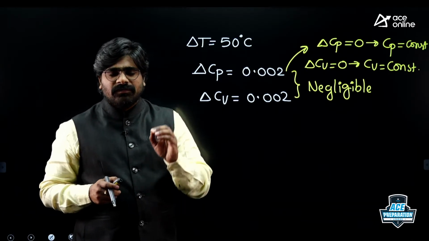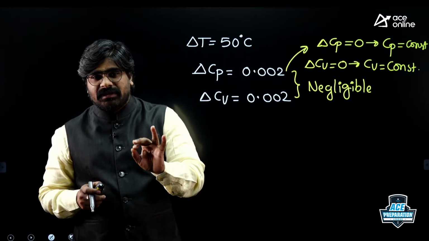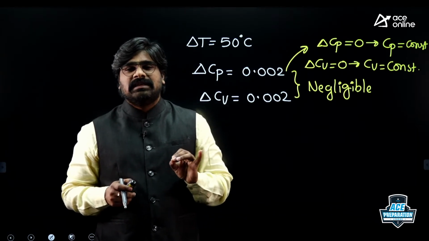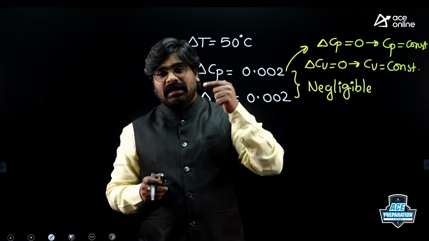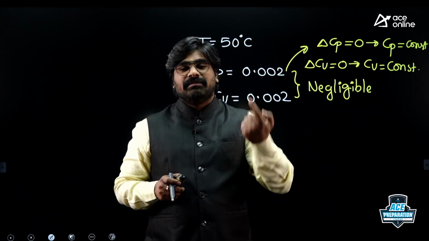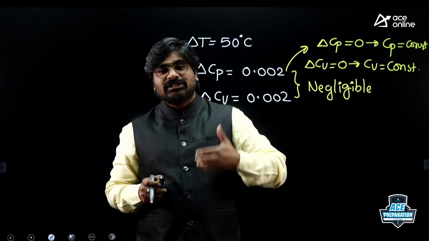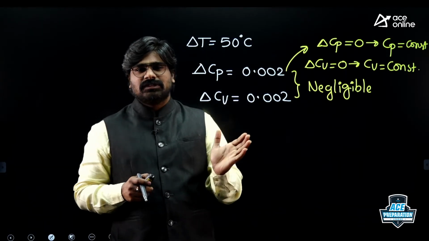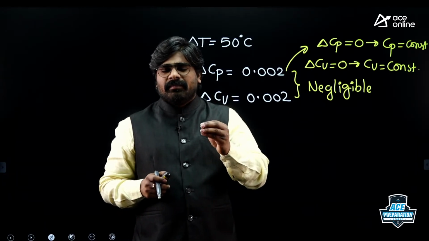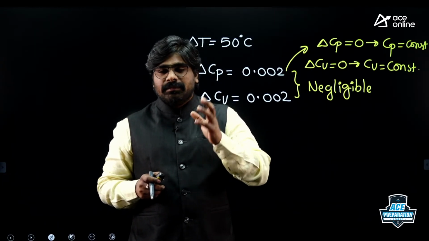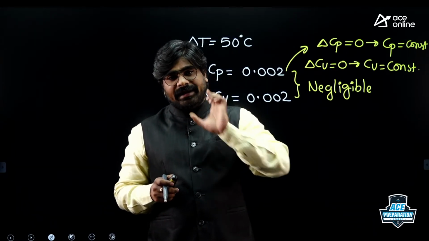So we have seen what a working fluid is, examples of working fluids, the difference between gas and vapor, what an ideal gas is, and from the kinetic theory of gases I have given some points. We also saw when a gas behaves as an ideal gas, that is under low pressure and high temperature, what a perfect gas is, under what conditions a gas behaves as a perfect gas, and examples of perfect gas. Air is a perfect gas. Similarly, other gases are also almost perfect gases. So that's all for today. This concept is extremely important for GATE and engineering services examinations, because 80% of the thermodynamics syllabus is ideal gas only.